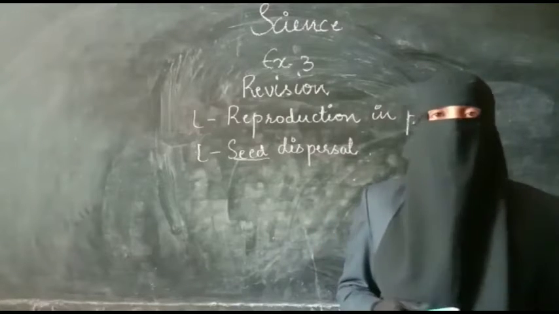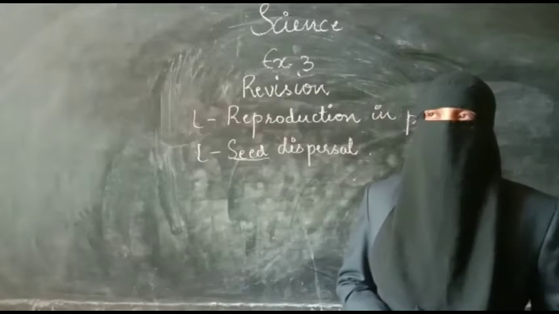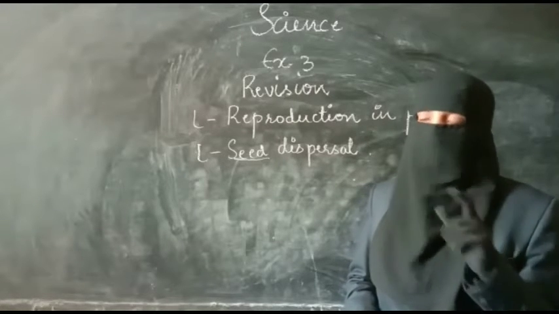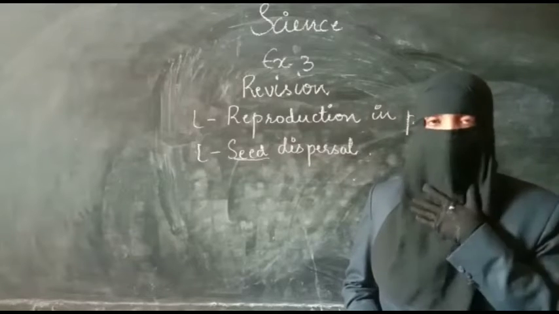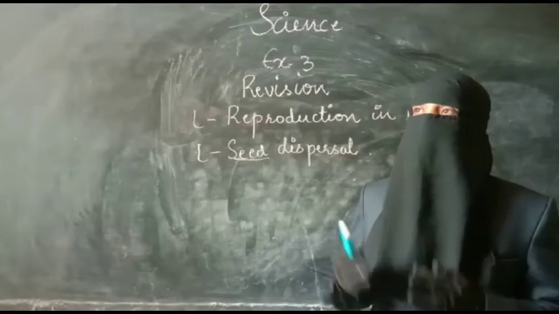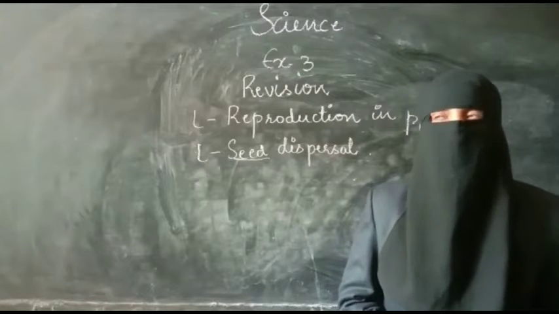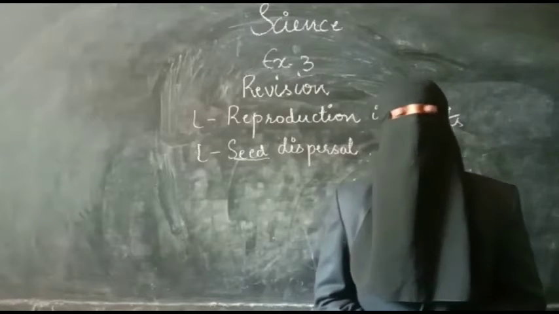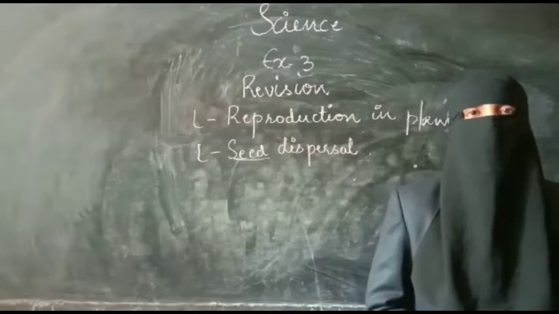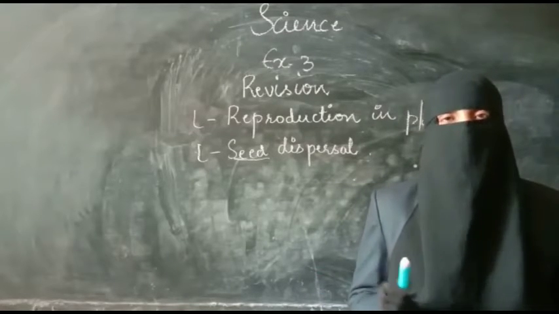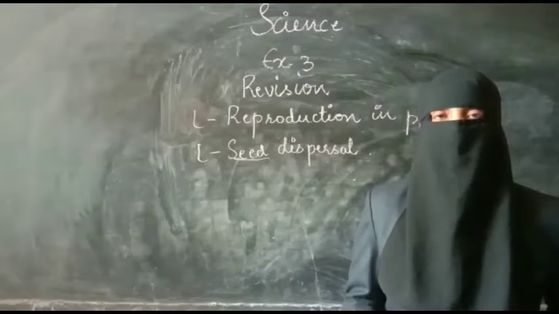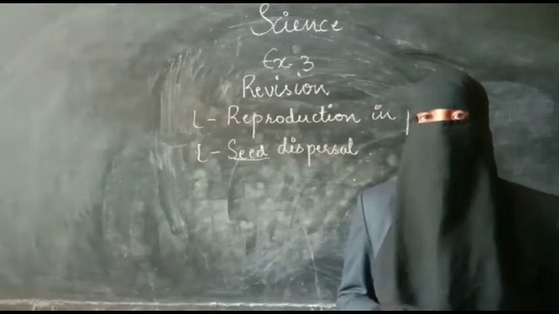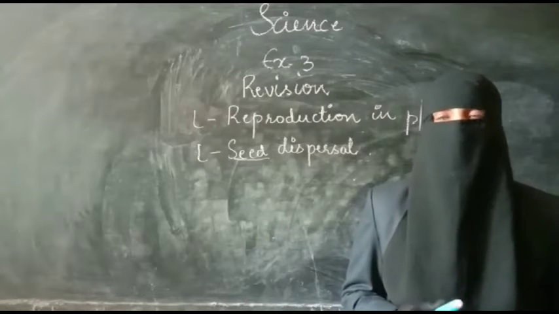And then we have discussed asexual reproduction. Asexual reproduction can take place either by buds, by spores, or by vegetative parts of a plant. What are the 3 vegetative parts of a plant? Root, stem and leaf. So the new plant can grow from either root or stem or leaf. If it is growing from there, then it is vegetative reproduction. Examples I have given, so you have to go through that.